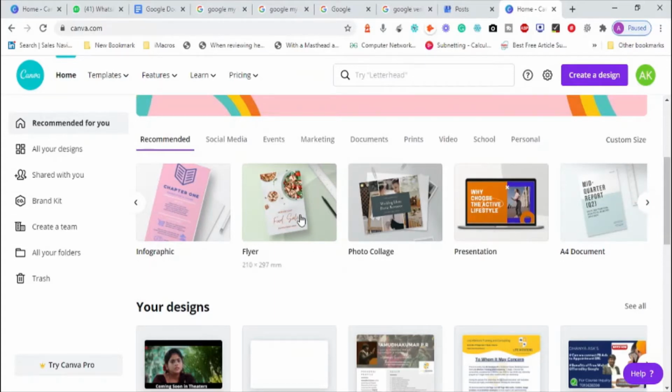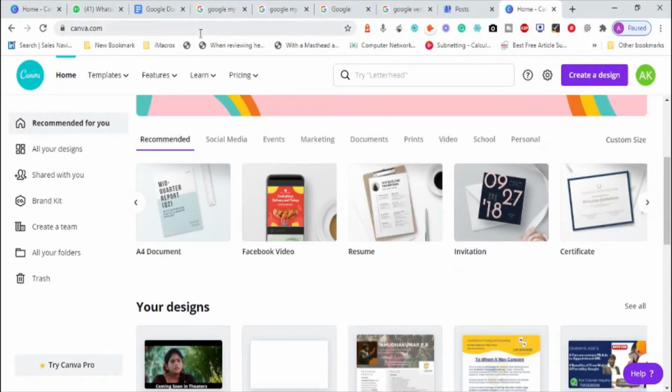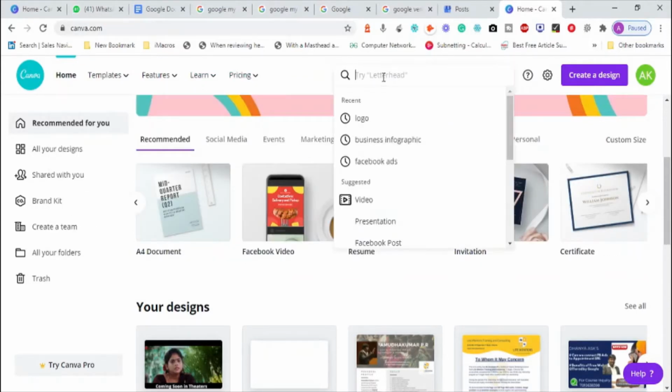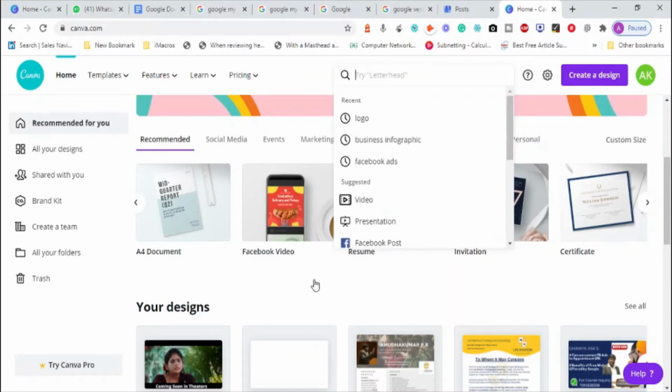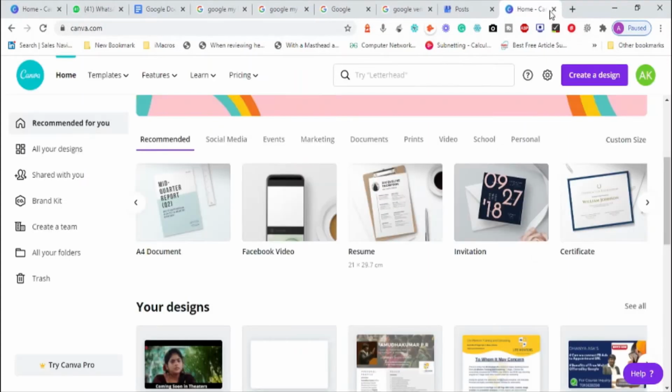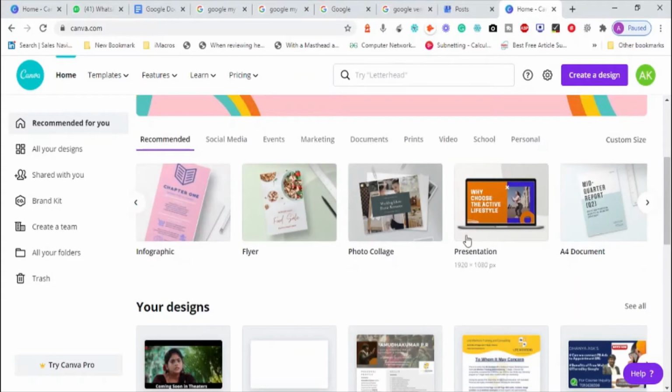If you are not confident enough, you can try something like offer. A template. So company overview, slideshow, official letter. Okay, offer. Nothing is related to this offer. Let me go ahead and create a, why is this letting me resume? I don't want resume. Okay, so I will create a flyer.